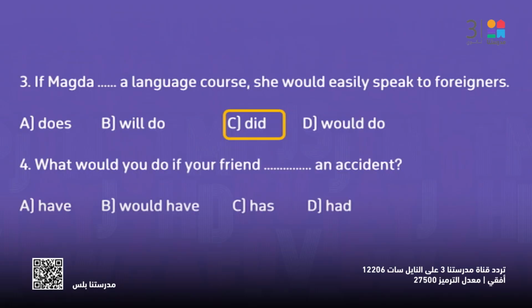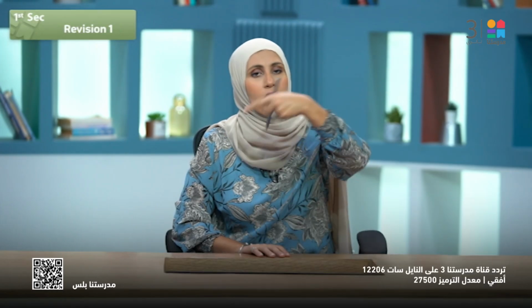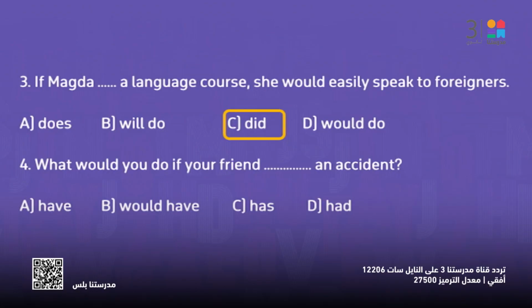What would you do if your friend an accident? Again, here we have would you do. So would do. This means that the other part of the if has to be in the past, of course. So what would you do if your friend had an accident? Now I need you to take care of something. Have a look at 3 and 4. Let's have a look here.